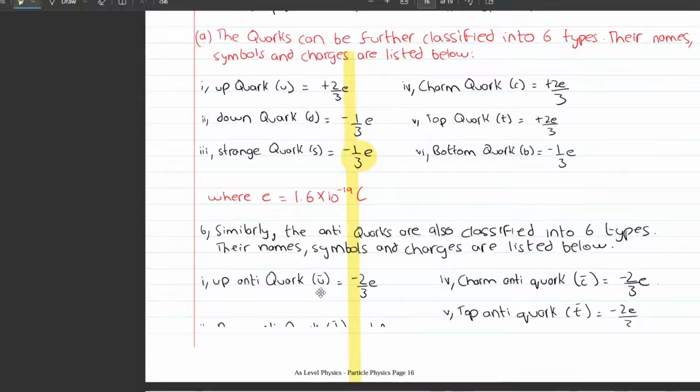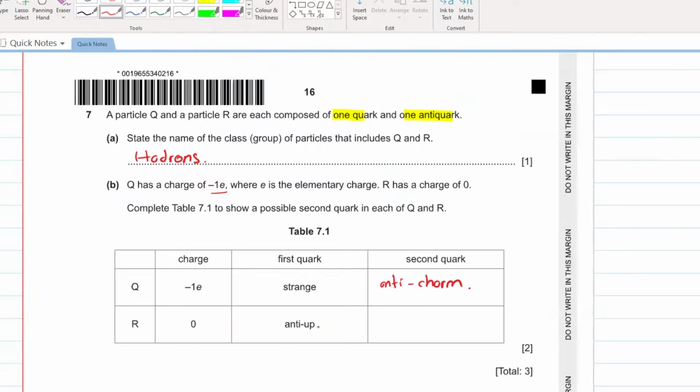Okay, let's see this. Now, you have an anti-up quark. Now, what is the charge of anti-up quark? Negative 2 over 3. You have to make an overall charge of 0. Which charge will you use here? Maybe an up quark. Because up quark का charge क्या होगा बेटा? What will be the charge of up quark? Plus 2 over 3e. Simple. All clear? Any ambiguities?